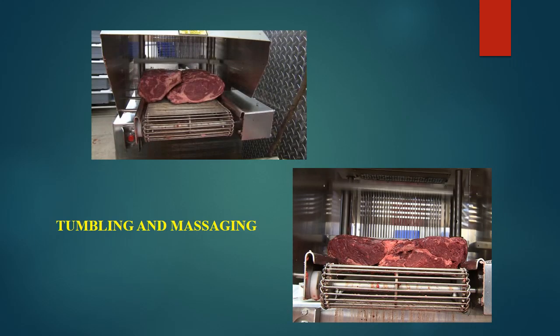Here again we can see the modern large size machineries for the massaging of large meat cuts, where the bones are removed and the whole chunk of big muscles are passing through the big structure, in which there will be both piercing and massaging effect, and thereby making the meat more tender.